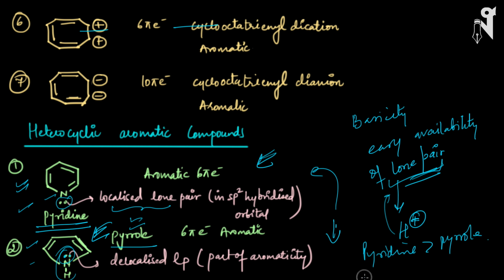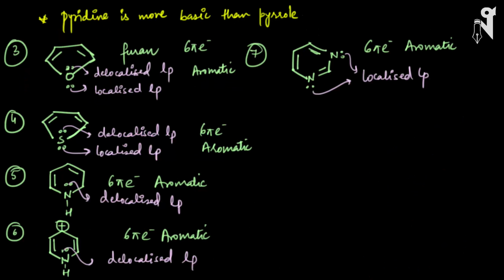This is a very, very important point. The more your lone pair will be with the nitrogen or the electronegative element, the more it will remain with it. It will be easier for that lone pair to go and react with H plus or attach with H plus or do the bonding with H plus. The more it is traveling in the molecule, the lesser the availability of that lone pair is, and hence it will not be able to effectively attract H plus toward itself and make a bond, which is an important property of a basic compound.